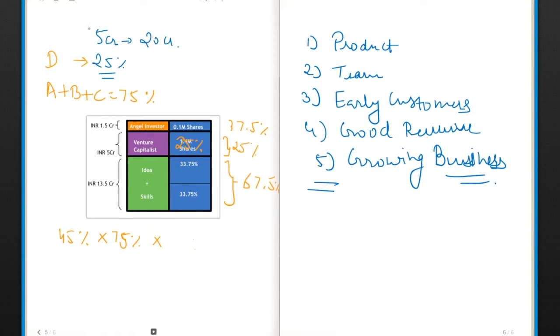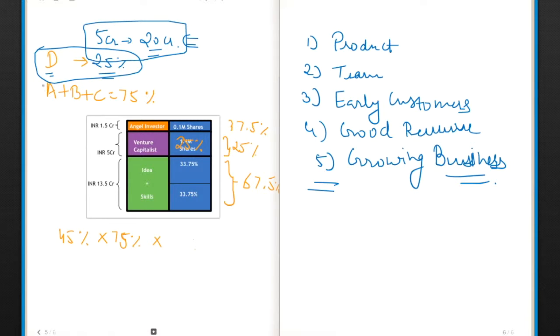Let's assume A and B approach a venture capital, and the venture capital gets really impressed by their work and decides to invest 5 crore rupees at a valuation of 20 crore rupees. So they value the company at 20 crore. After negotiation, the final decision is that the venture capital will invest 5 crore at a valuation of 20 crore. Let's assume the venture capital is D. That means the post money shares that they will get will be 25%.